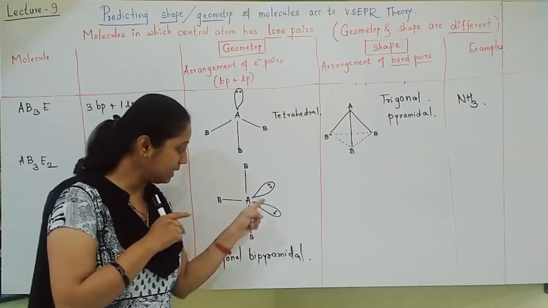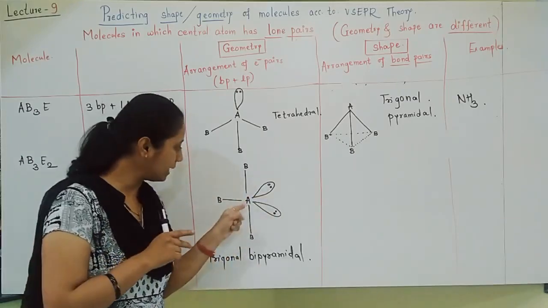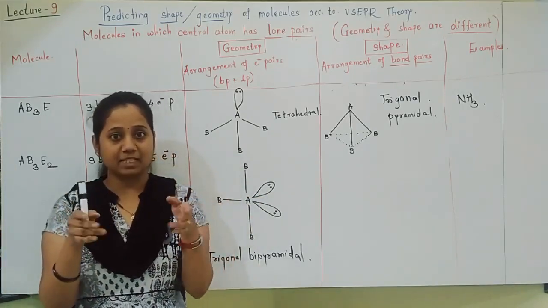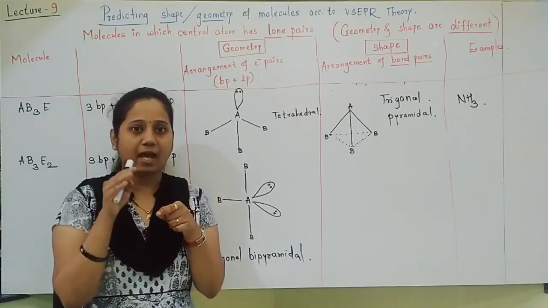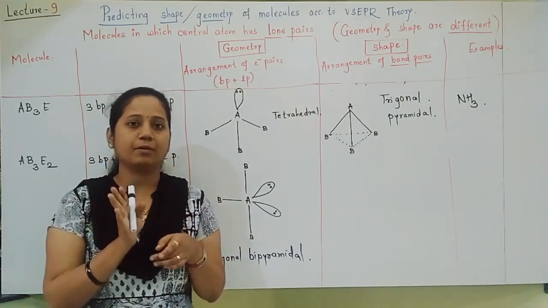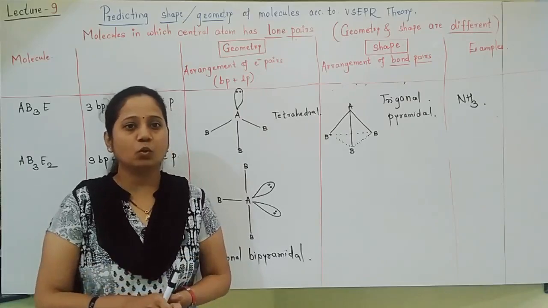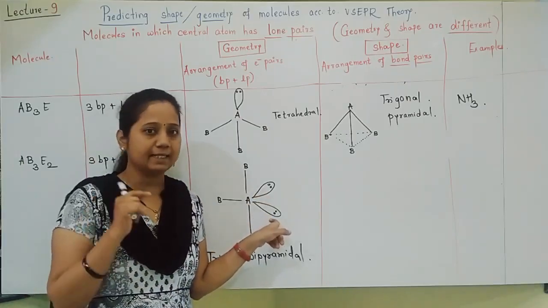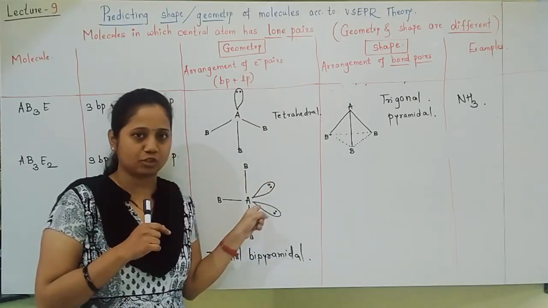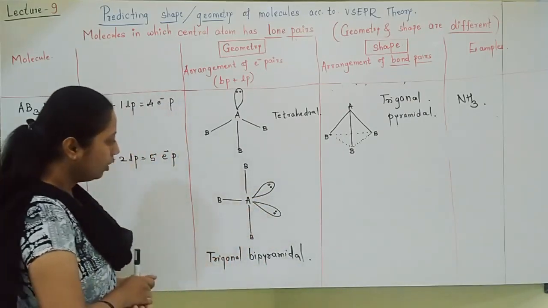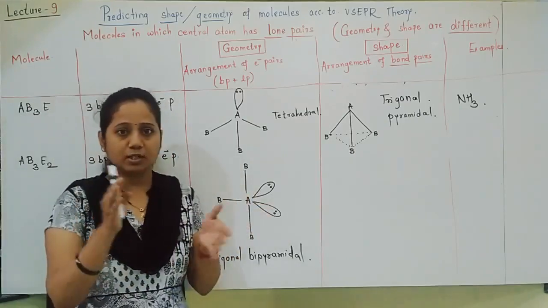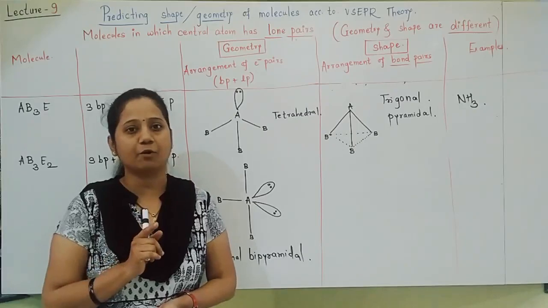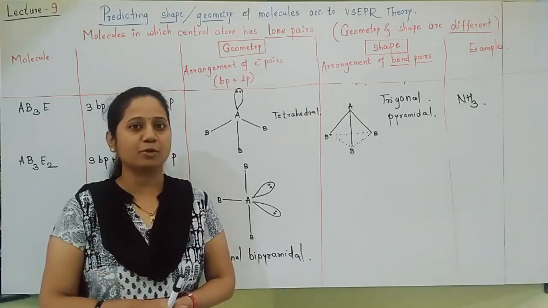Okay, so these positions don't change. Don't make it one up and one down. Always they will be arranging themselves wherever they will have very little repulsion. Okay, so this is the position where minimum repulsion is there, and that's why lone pairs will occupy these positions. Okay, and of course you also know that a main postulate of VSEPR theory is the seventh postulate I have told you, students.